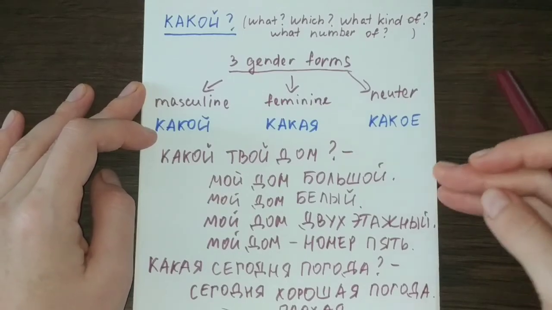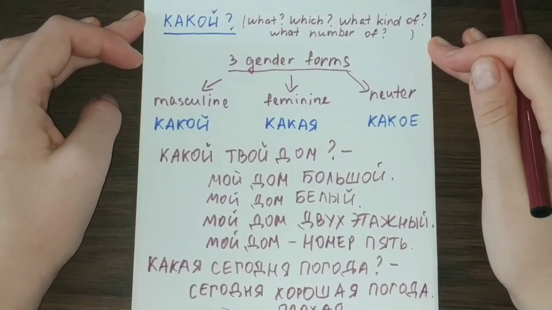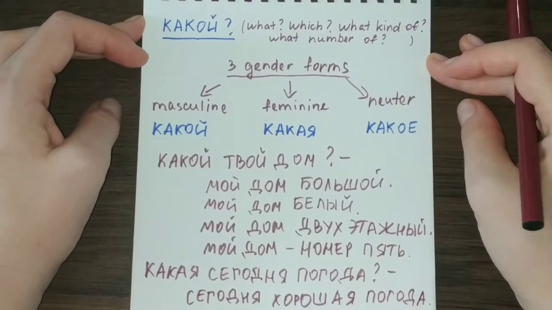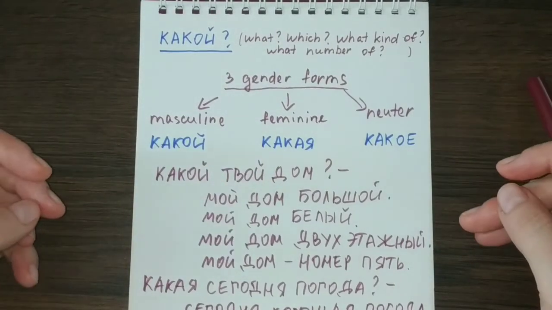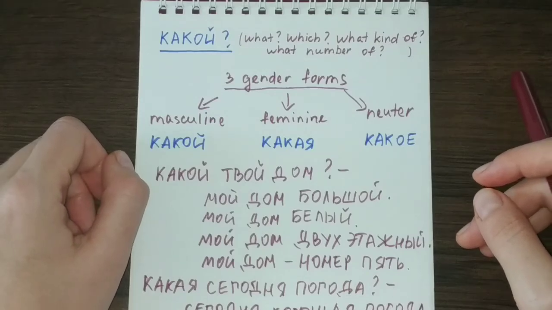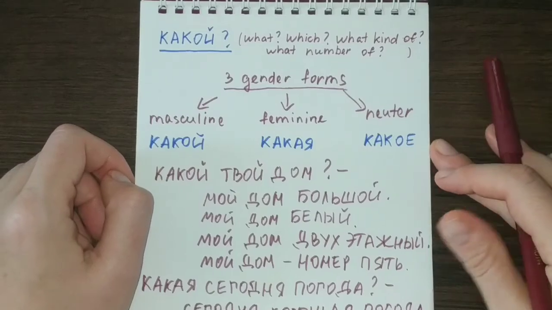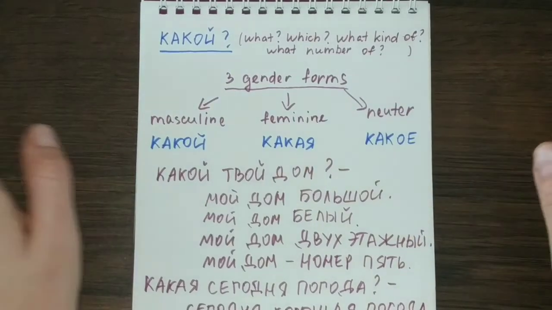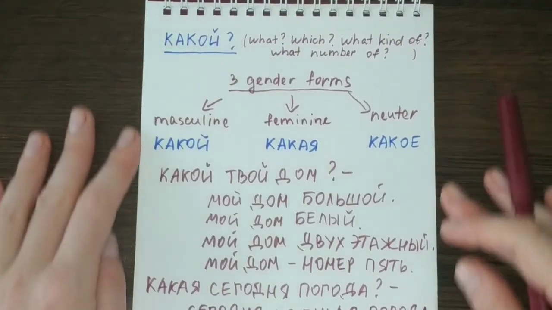So basically, what kind of person he or she is, and you can give whatever information you might consider interesting. So if not specified, that is the type of information the person is asking. Какой with a noun in a question means asking for any information in general. So that is very important.